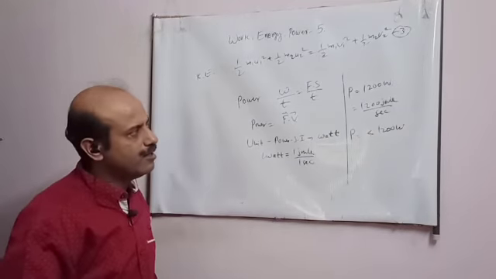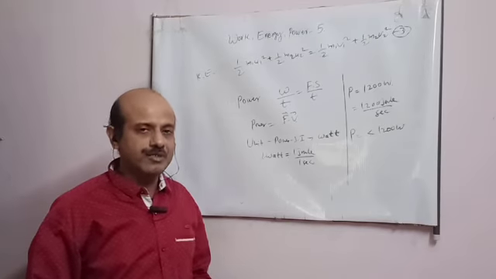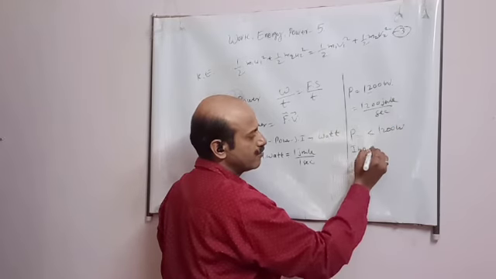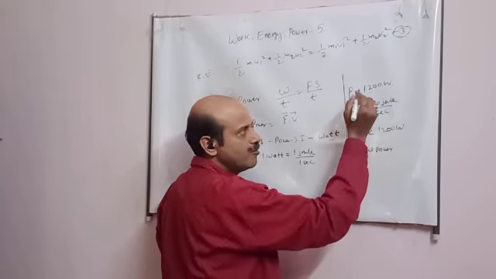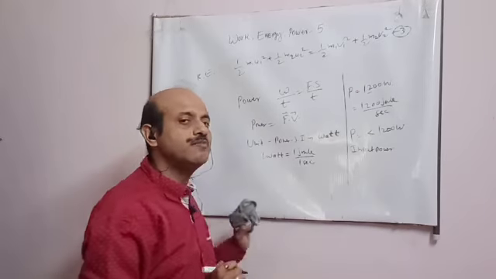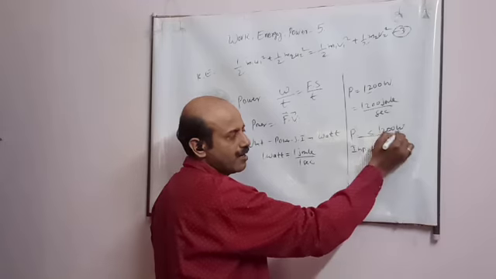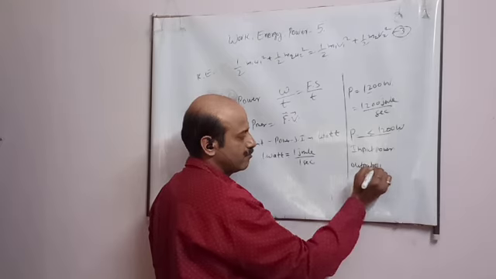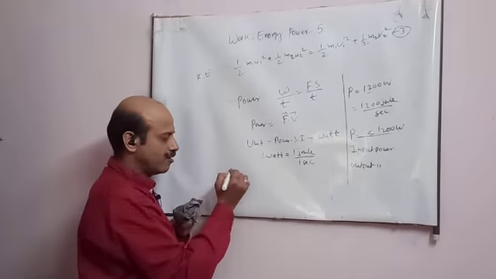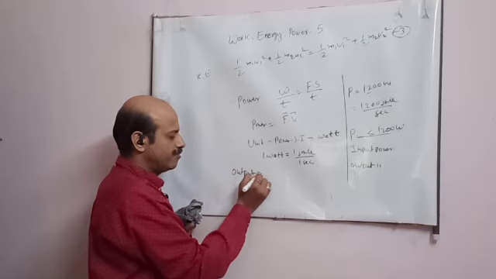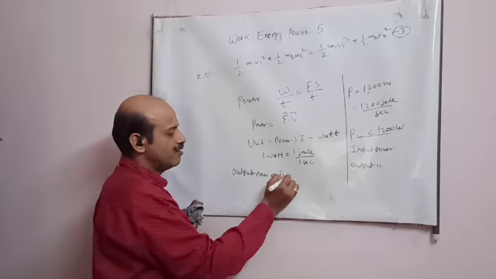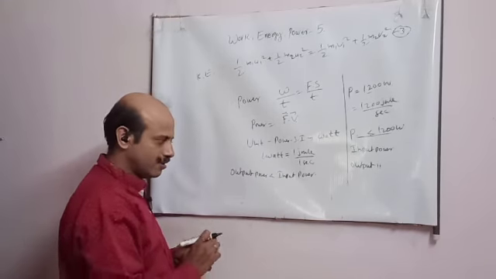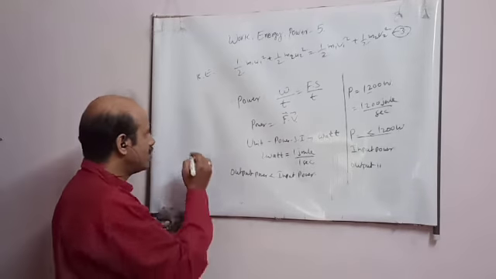So remember, the power written on the motor or machine is actually the input power. This signifies input power, meaning you have to supply this much power to that machine. And the power you calculate that you are getting is the output power. Remember, for any machine, output power is always less than input power. Therefore, for finding out how much less, we have a word known as efficiency.